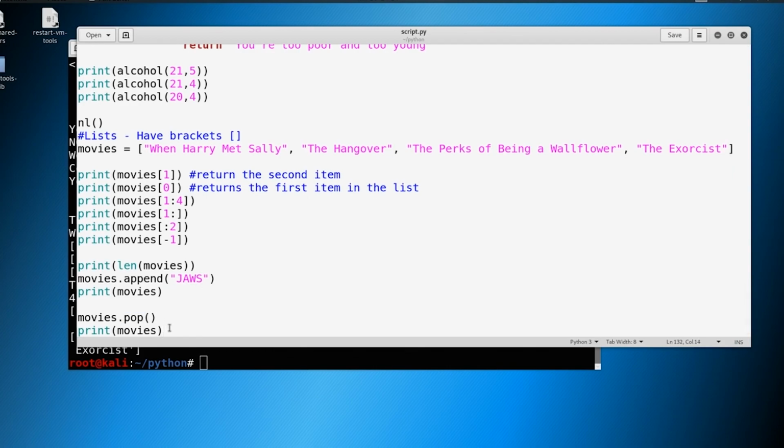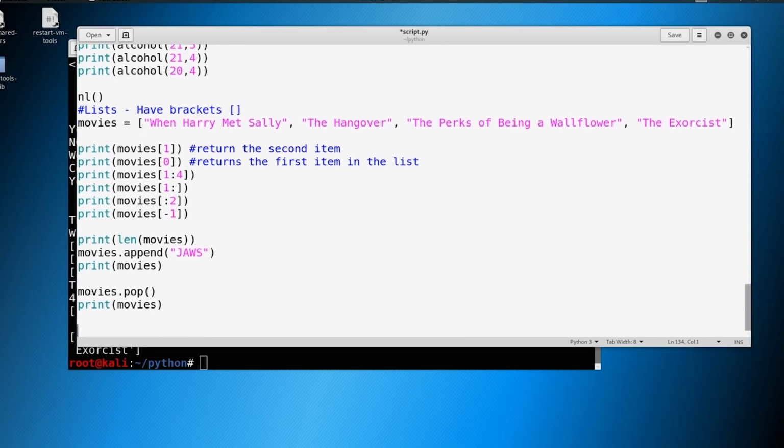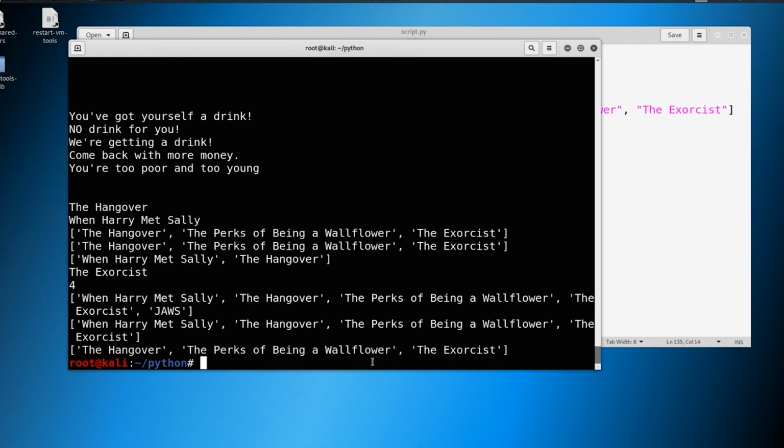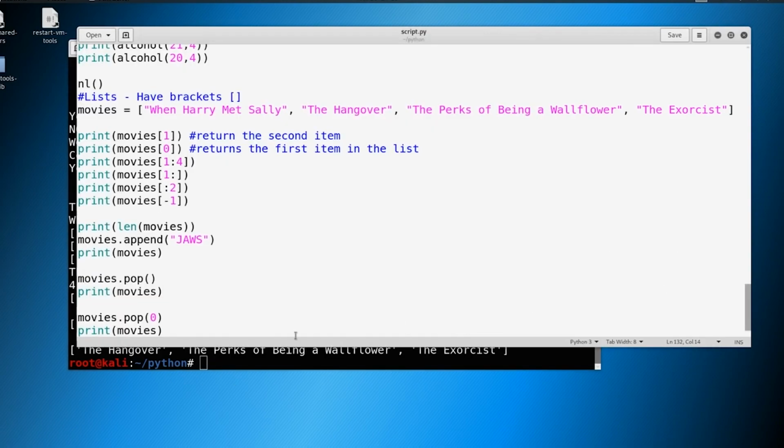Now, if we wanted to delete something like the first item or the second item, we could do movies.pop and let's say 0. We print movies. This will remove the very first item in the list. We should see When Harry Met Sally disappear. And there you go. No longer is When Harry Met Sally in our list. So this is a quick way that we can remove items on the fly, if we need to get rid of them.